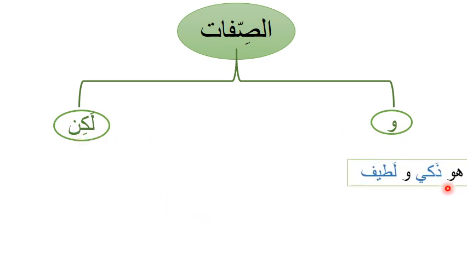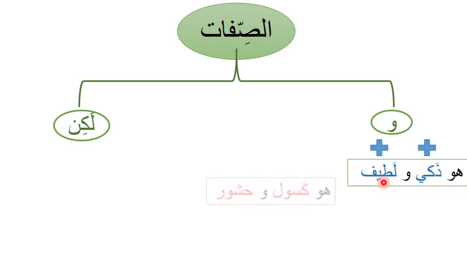Now, the adjectives: to use them in a sentence, we have two connectives, either to say و or to say لكن. Let's have an example. هو ذكي ولطيف. As you see here, we are using the connective و when we have two positive adjectives. ذكي, smart, لطيف, nice.